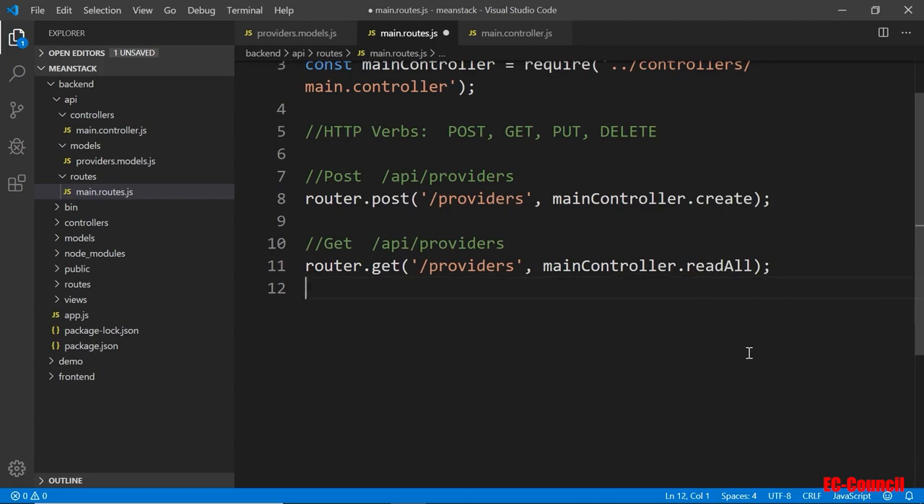So this would be just get one. Get only one. So the API endpoint would be API / providers / an ID like 1, 2, and 3, for example.